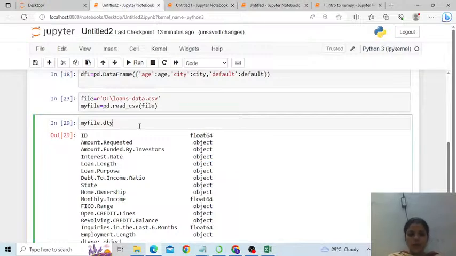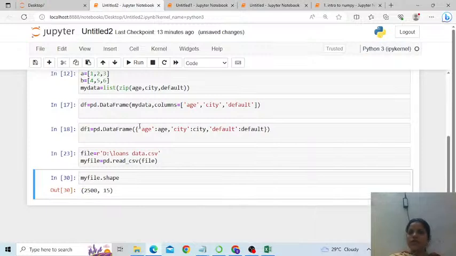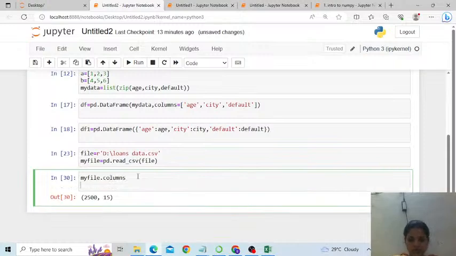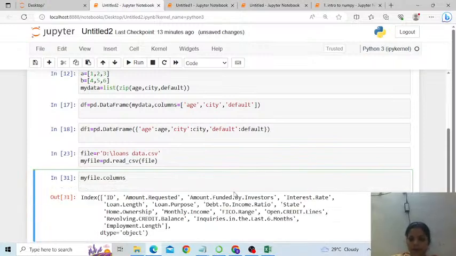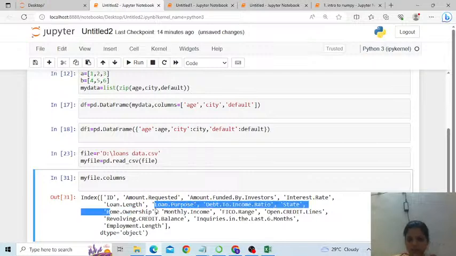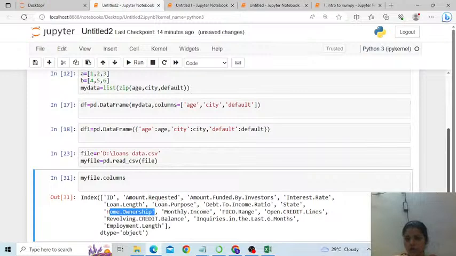There's another important attribute of Pandas files which have been read as a CSV, that is shape. It simply tells you how many rows and how many columns are contained inside the file. It states that there are a total of 2500 rows and 15 columns. Or let's say you want to display any one particular column. You can see here there are so many columns. I want to display the column which is home ownership. So how will you do that?